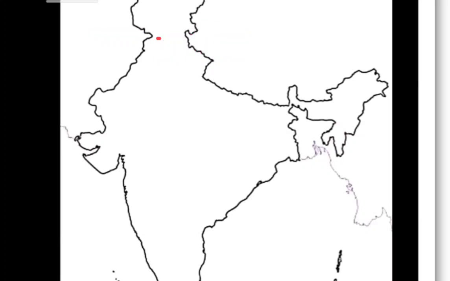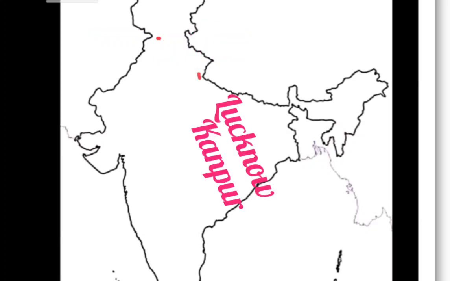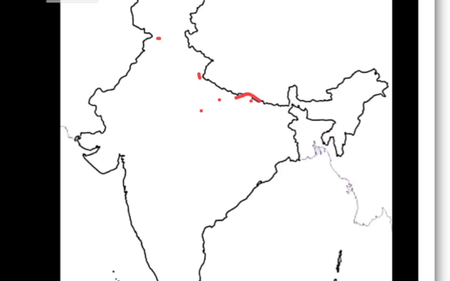The next ones: Bareilly, Lucknow, Kanpur, Chauri Chaura. There is an area like a temple gopuram, no? That is Chauri Chaura. Then this one is Bihar: Patna, Ara, Parakpur, and that is the Calcutta area, Calcutta.